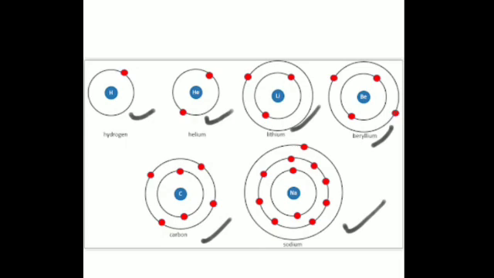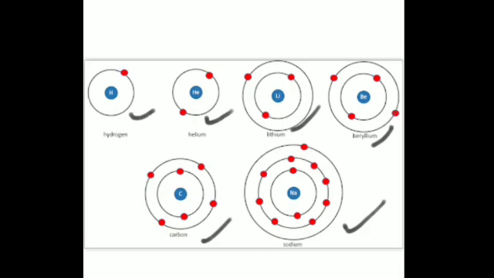I had given you two rules, that is the duet rule and octet rule. If a particular atom is containing a single shell, then that becomes the outermost shell, or the first shell of an atom will always contain 2 electrons and not more than that. If it is the only shell that is present, that is the valence shell also, and it is containing 2 electrons, that means it is stable. So this rule that the outermost shell should contain a maximum of 2 electrons if it is the first shell, it is known as the duet rule.